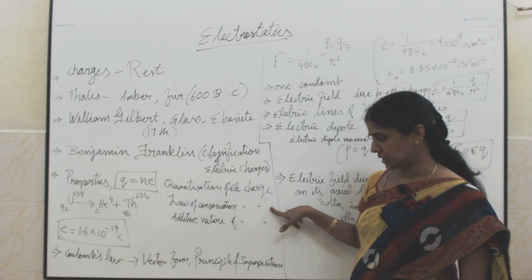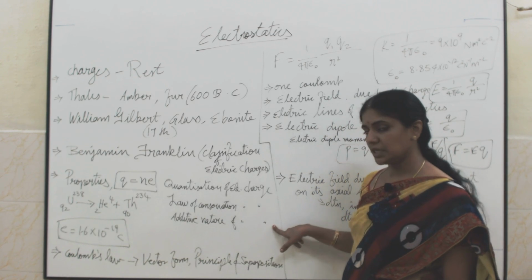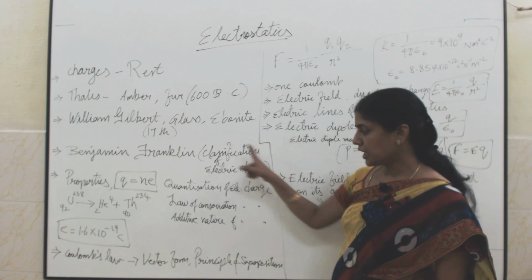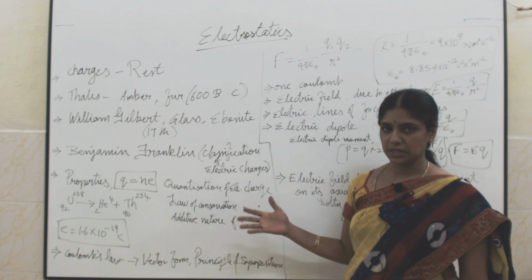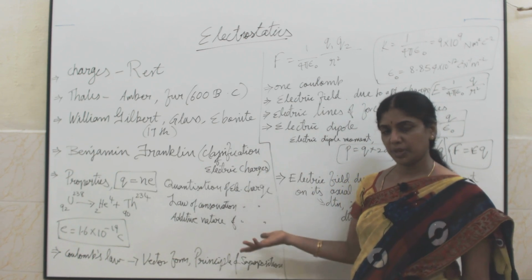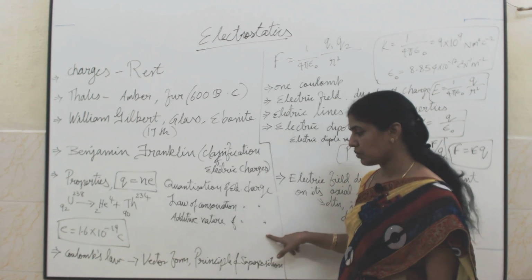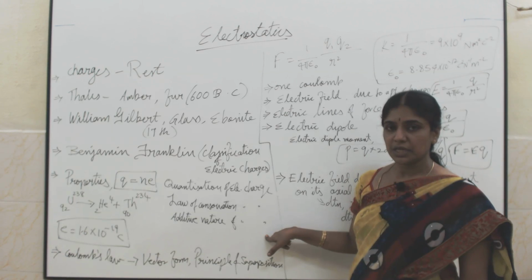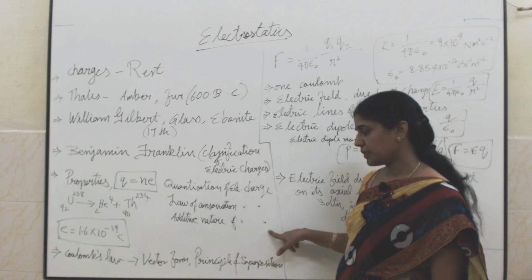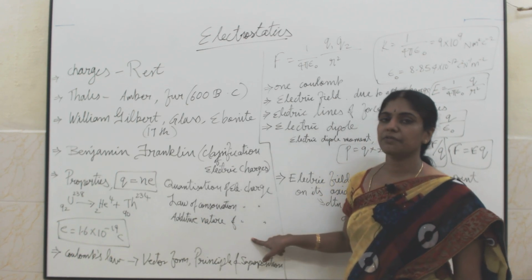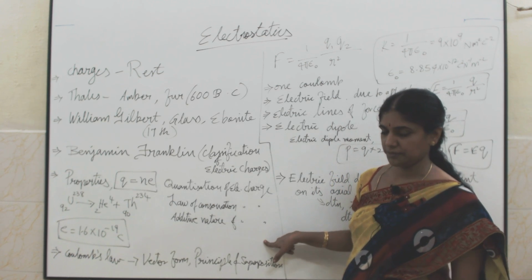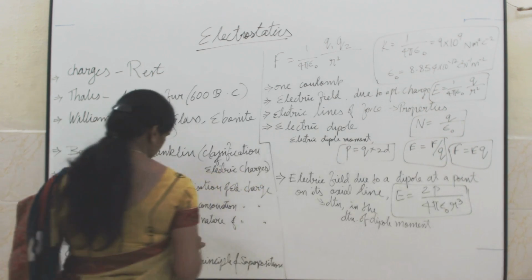Then the additive nature of electric charge. Additive nature of electric charge means that in an isolated system, the charges may be positive or negative. How do we find the total net amount of charge present in the system? It is given by the vector sum of the charges present in the system. For example, there are two charges present.